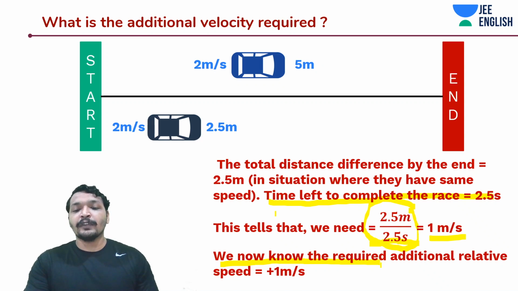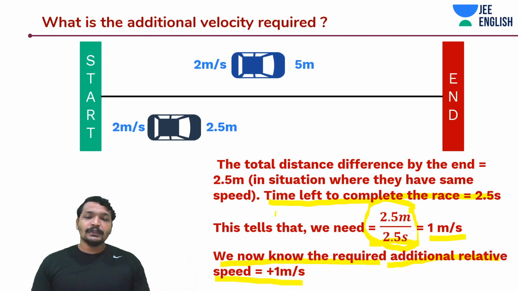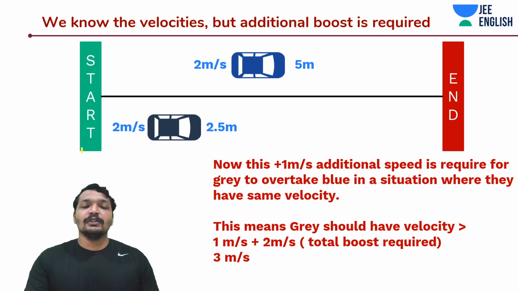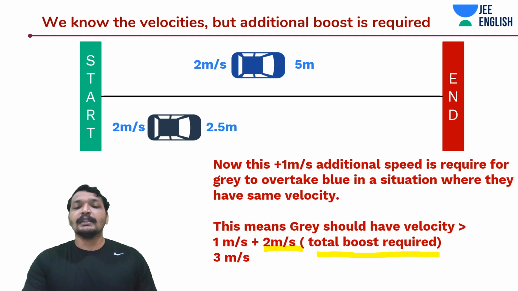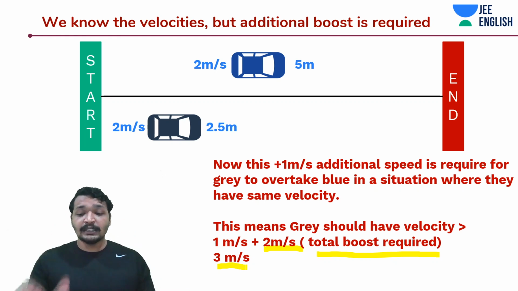So the additional relative velocity required is 1 meter per second. This would be 2 meters per second plus 1 meter per second; something greater than 3 meters per second and you are winning the race. It was really that simple, guys.